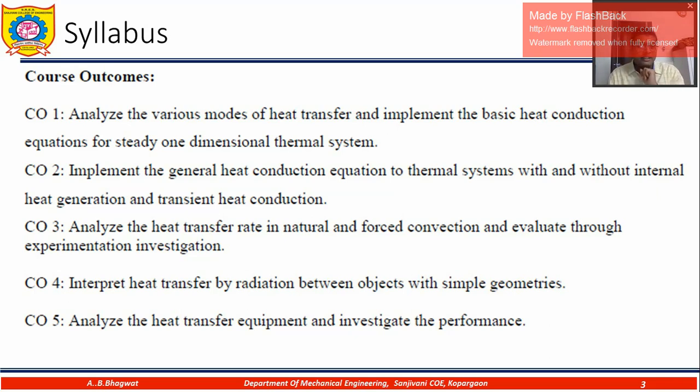The second course outcome is to implement the general heat conduction equation to thermal systems with and without internal heat generation, and transient heat conduction. If there is a process which is generating heat, you need to understand how it is generating that heat. If at every time step that heat is changing, how to deal with it. The third course outcome is to analyze the heat transfer rate in natural and forced convection and evaluate through experimental investigation.